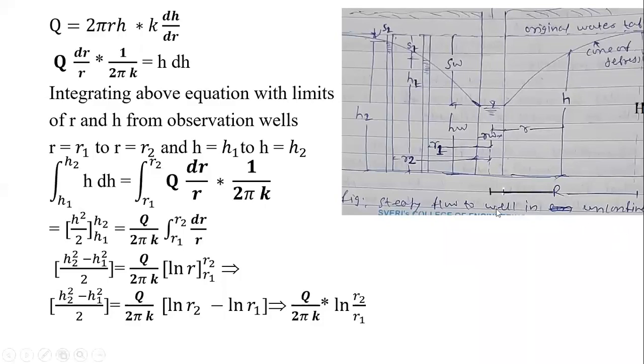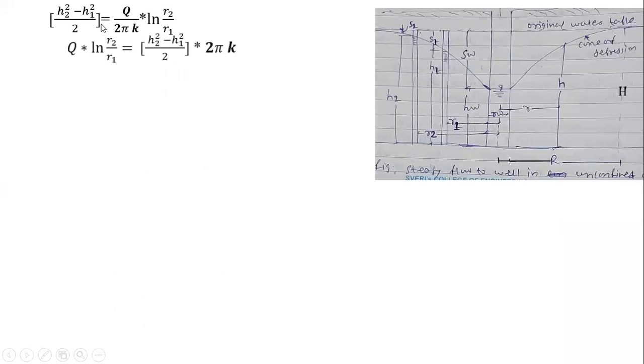Now we'll start from the simplification again. Now we want to have the derivation in terms of the q. Okay, so in terms of the q, now how we will get, this is an equation which we have derived in the previous slide. Now simplifying it for q, so q into ln r2 by r1, I have taken this 2 pi k towards this side, so q into ln r2 by r1 is equals to h2 square minus h1 square by 2 into 2 pi k, because 2 pi k was there in a denominator, now it will be in a numerator, 2 pi into k. Why I did so?